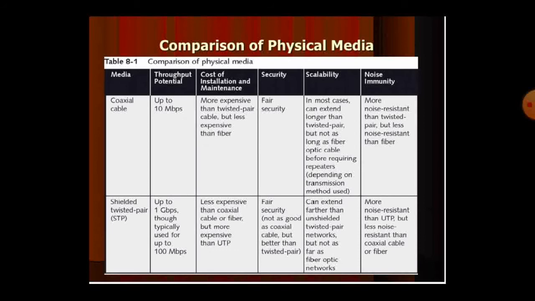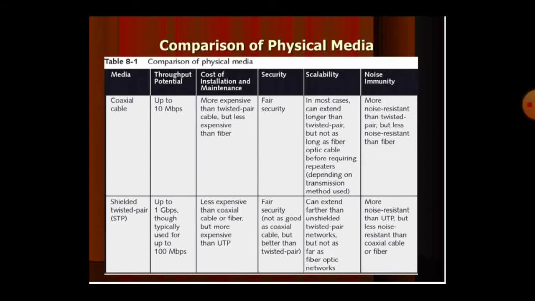And what is the disadvantage of using this optical fiber? We have to install the glass wire and light emitting diode. The installation should be very proper. If the installation is not done in a proper manner, it cannot work properly, and it is expensive also.